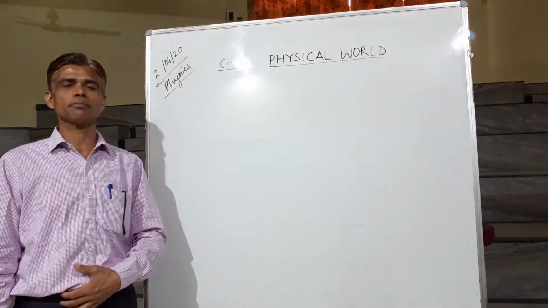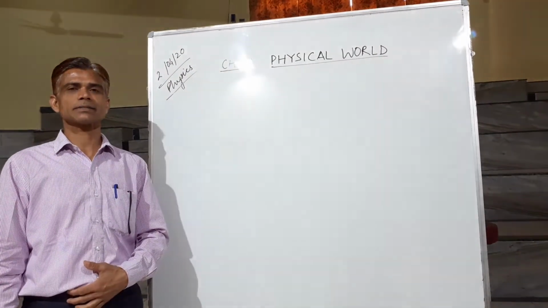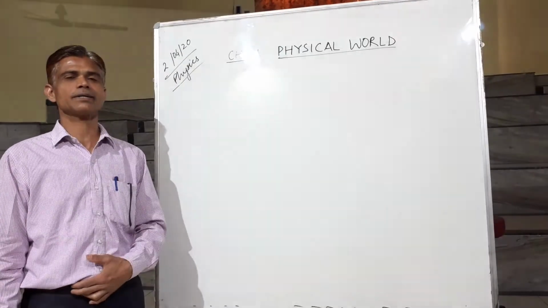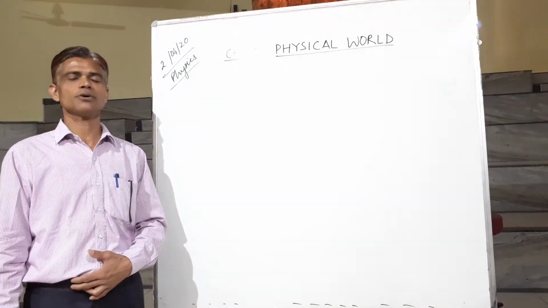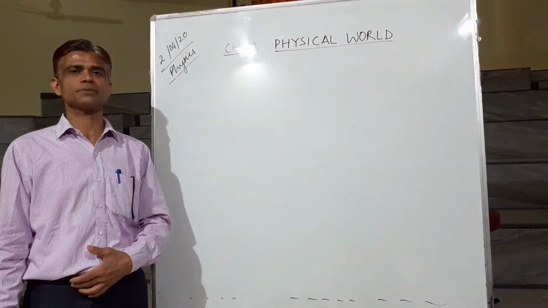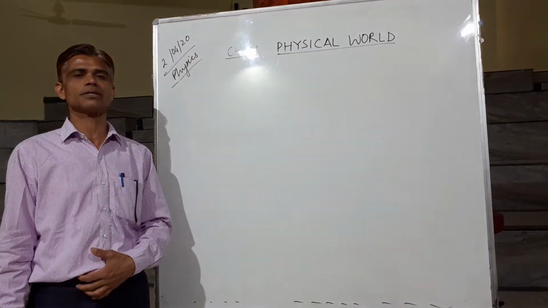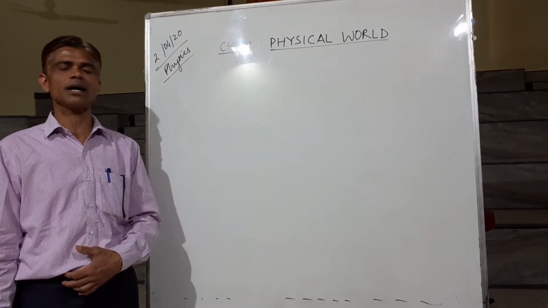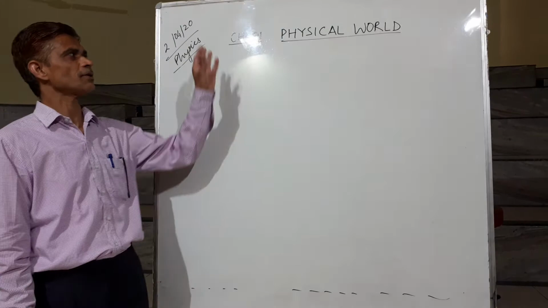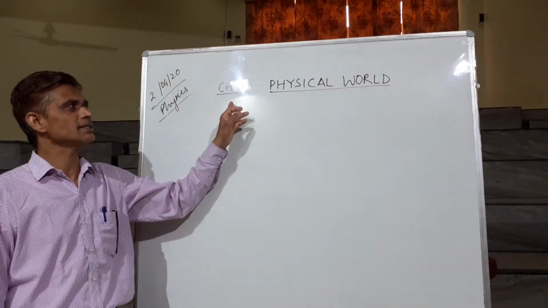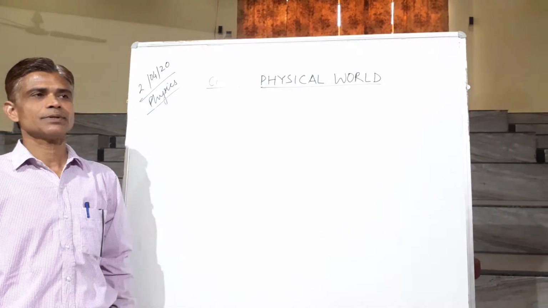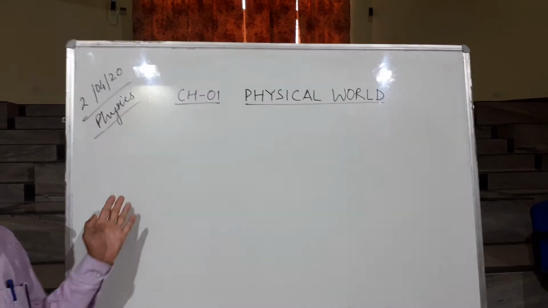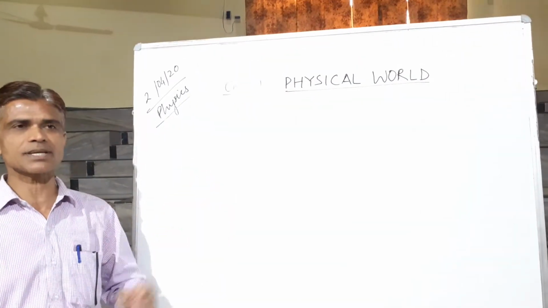Now it is time to wake up and start studying. So I will teach you physics, and there are two books of physics. I hope that you all have the books of physics. If you don't have them, you can download them on your mobile. In the first book you have 8 chapters. The first chapter of physics is chapter 1, Physical World. This is the introductory chapter, and we will study the basic things in this chapter.